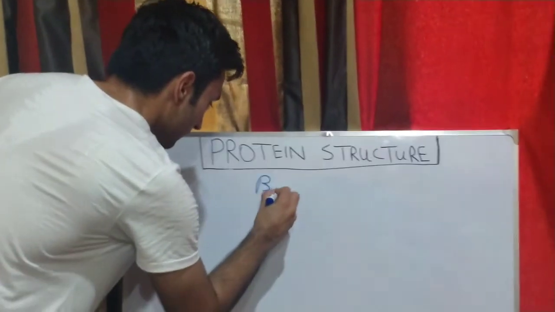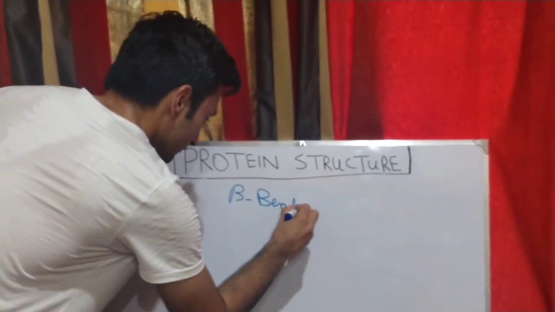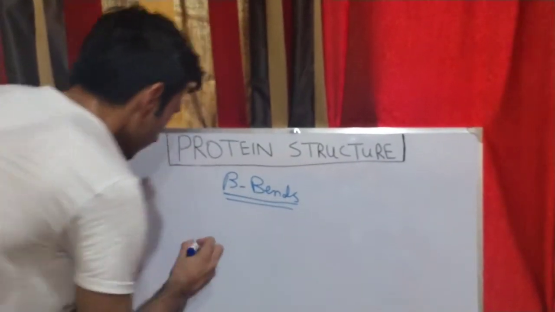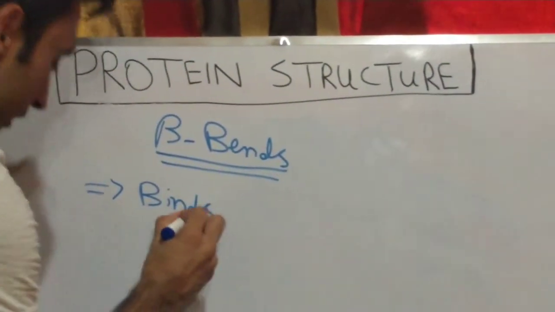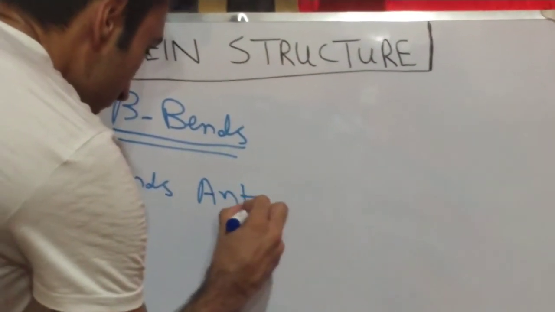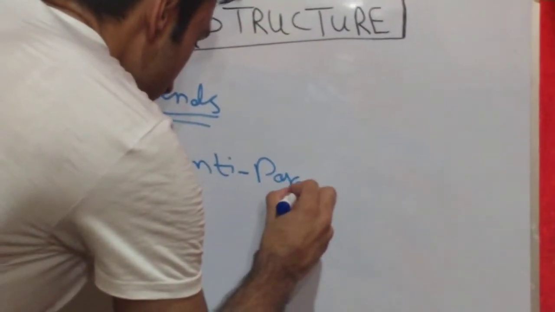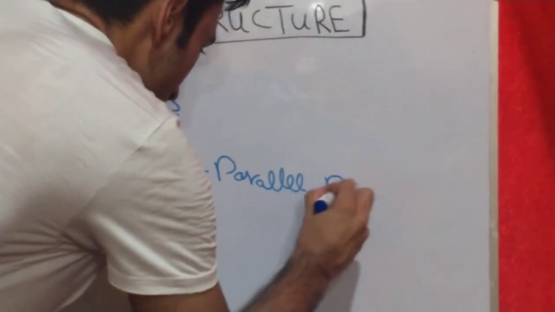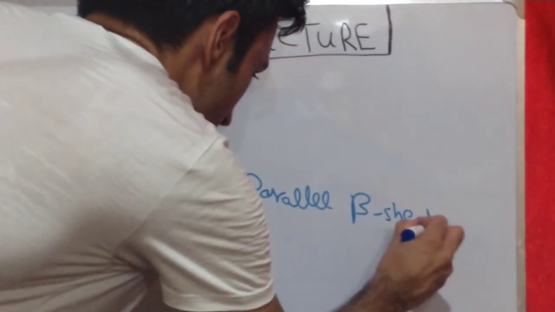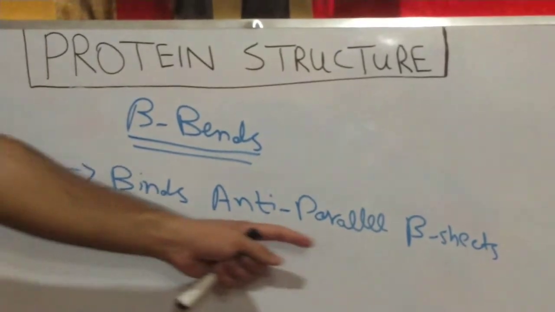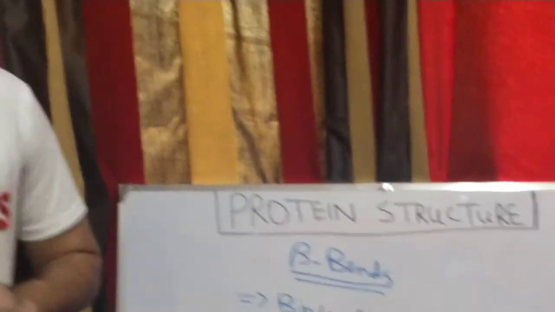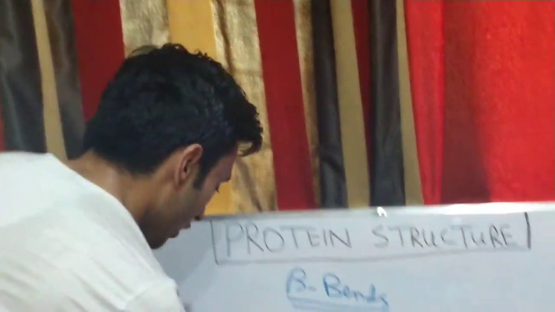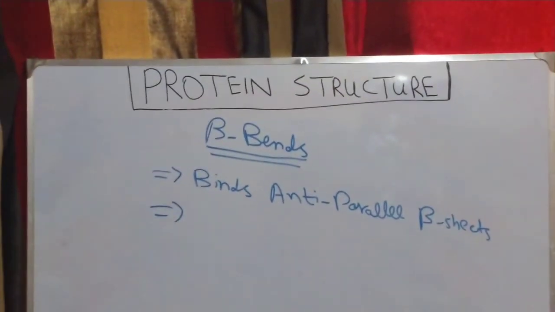Now we will talk about the beta turns. They bind the anti-parallel beta sheets. Due to the binding of these anti-parallel beta sheets by the beta turns, a compact globular molecule of the protein is formed. Also, I would like to add one more point: beta turns are stabilized by the bonding between the first and the last residue.